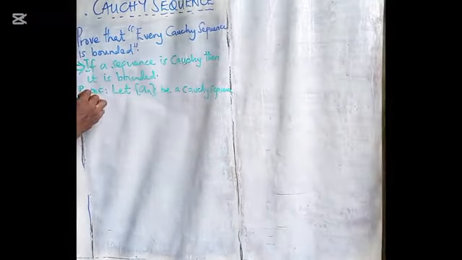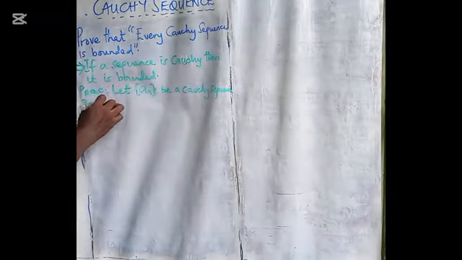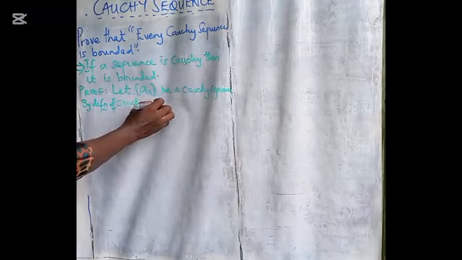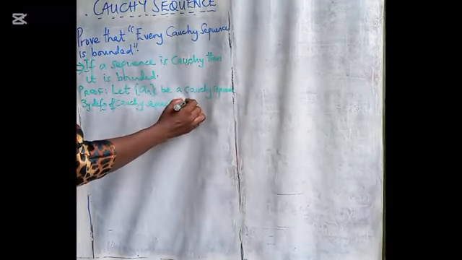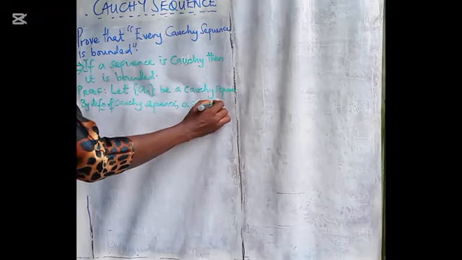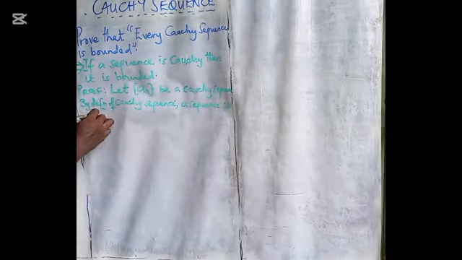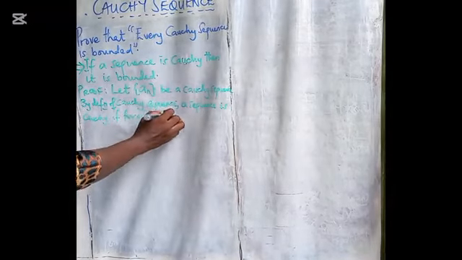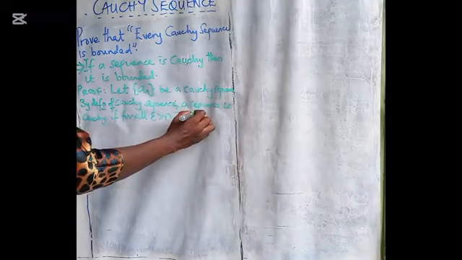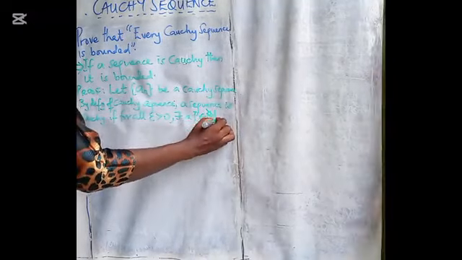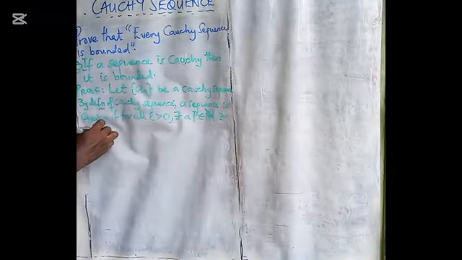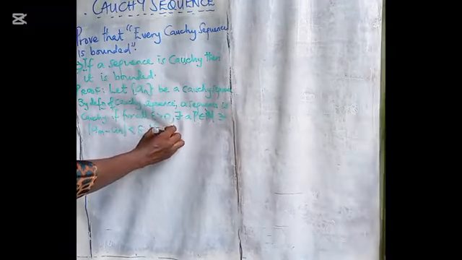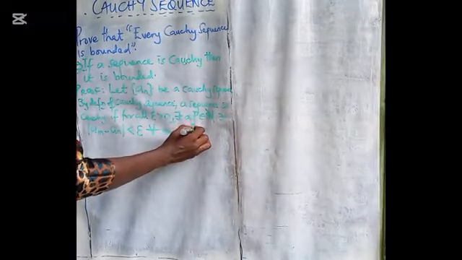But we'll recall by the definition of a Cauchy sequence, a sequence is Cauchy if for all epsilon greater than 0, there exists a P belonging to the set of natural numbers such that the absolute value of A sub m minus A sub n is less than epsilon for all m and n greater than or equal to P.